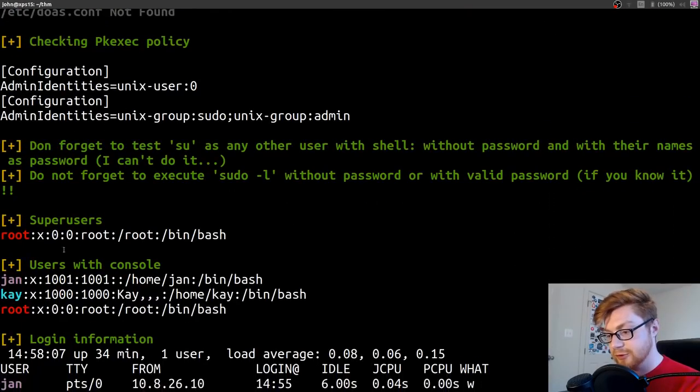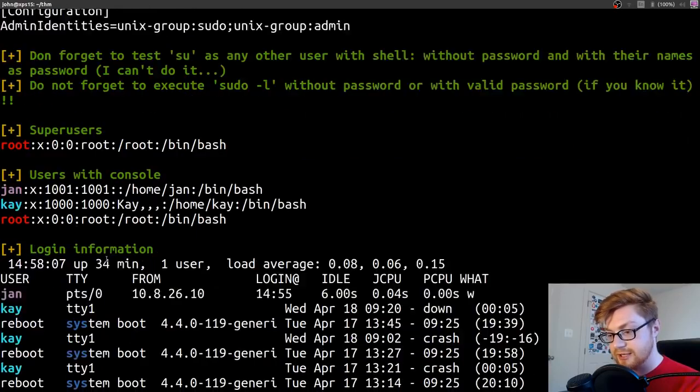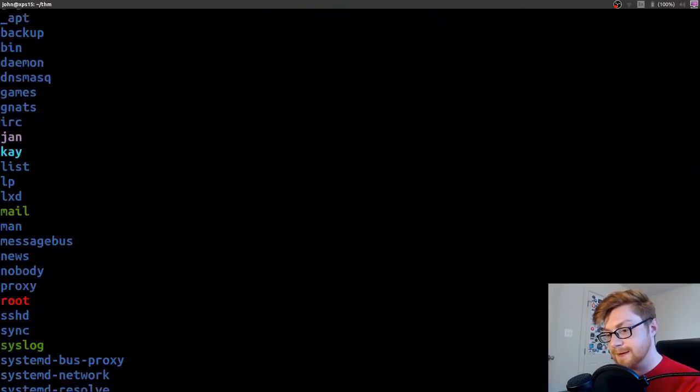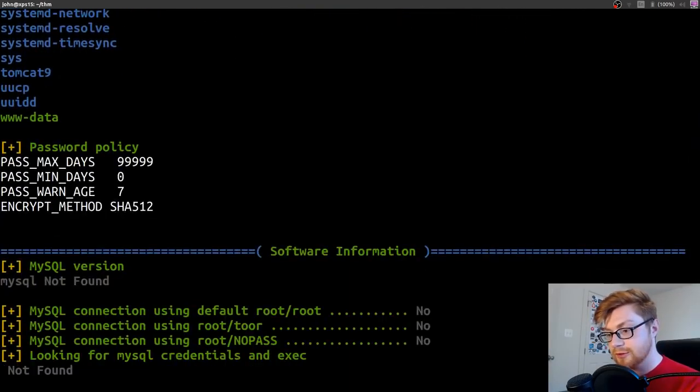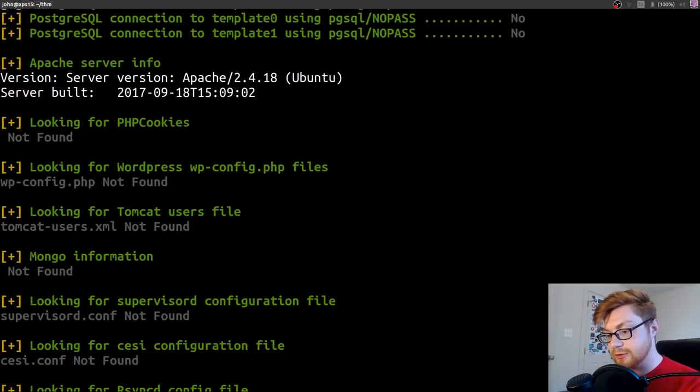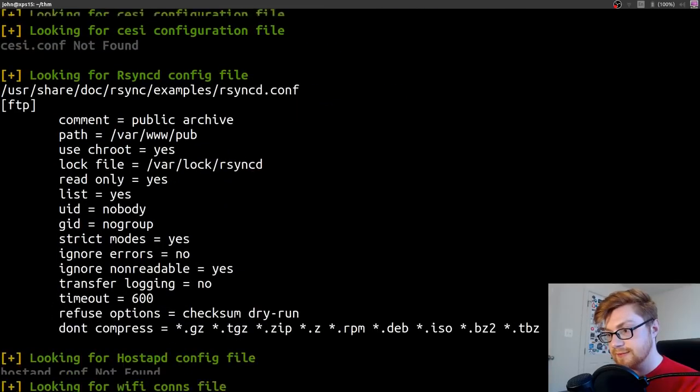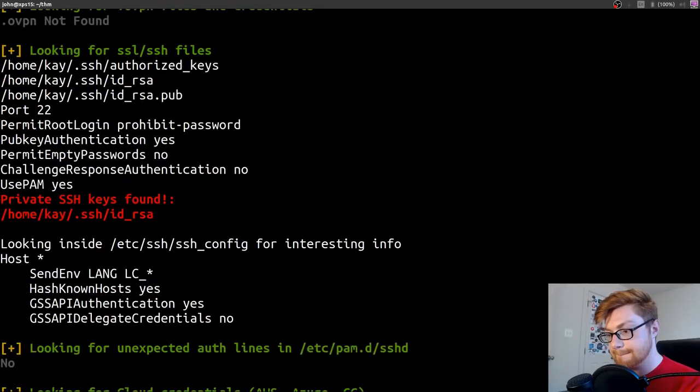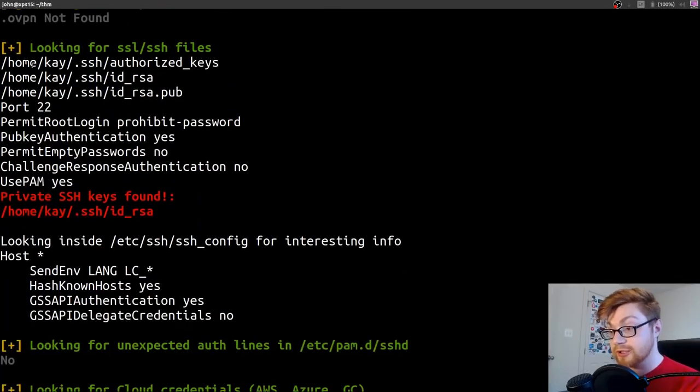Super users is root, obviously. Users with console, so Jan and K, which we found. All users, Jan and K and root. MySQL, blah, blah, blah. Nothing there. Ooh! Looking for SSH files. Port 22 for SSH. Public key authentication is on. Use PAM. Ooh, and they have a private key for K.